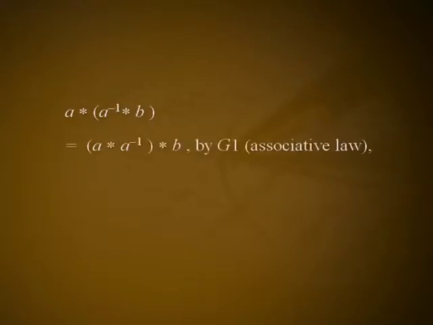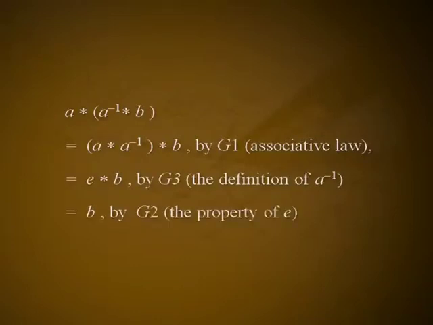Existence part. Claim: a inverse star b is a solution of a star x is equal to b. Note that a star (a inverse star b) is equal to (a star a inverse) star b by G1, the associative law, which is equal to e star b by G3, the definition of a inverse, which is equal to b by G2, the property of e. Thus, x equal to a inverse star b is a solution of a star x is equal to b.